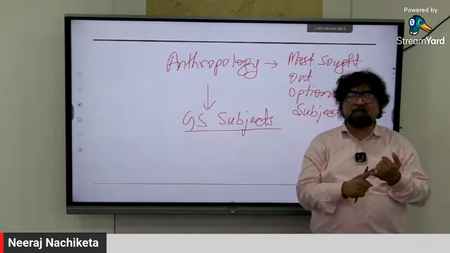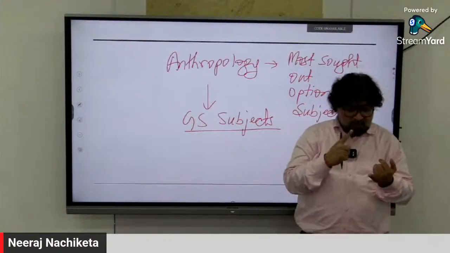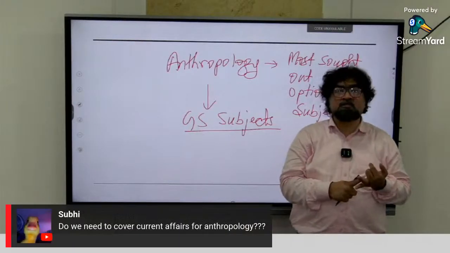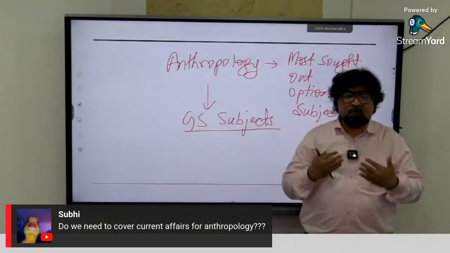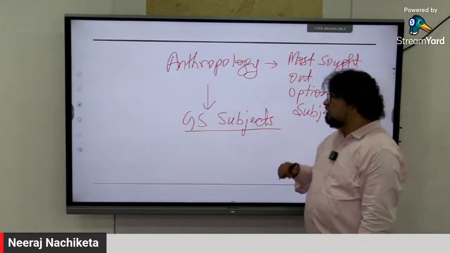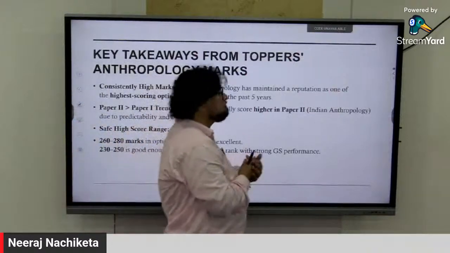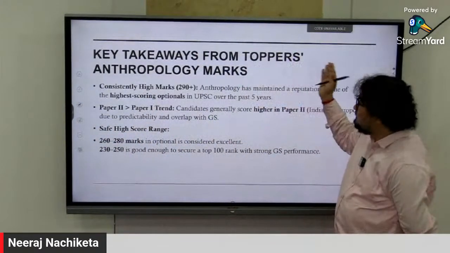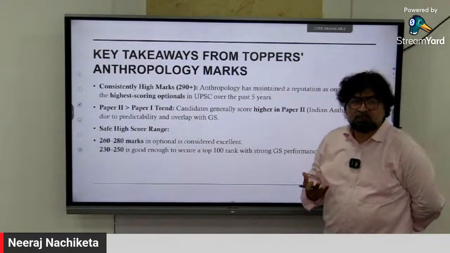एक तो बहुत सिंपल है, दूसरा छोटा सिलेबस है, you have small syllabus, जल्दी आप कवर कर सकते हो, सारे मटेरियल्स इसके अवेलेबल है, और दूसरा सबसे इंपॉर्टेंट है कि आप इसमें स्कोर कर रहे हो बहुत अच्छा मार्क्स, you get a very good score, plus it covers every area of GS. Now my dear students, your other part of thinking, which I wanted to tell you: if you look at this one, key takeaways from toppers' anthropology marks, consistently high marks, 290 plus, they are getting there.